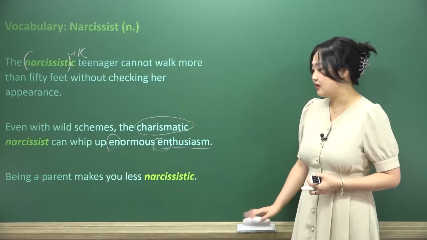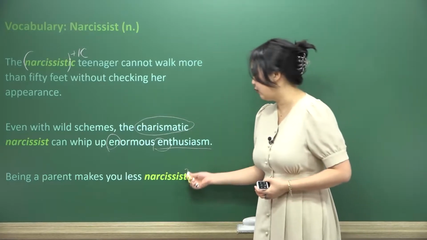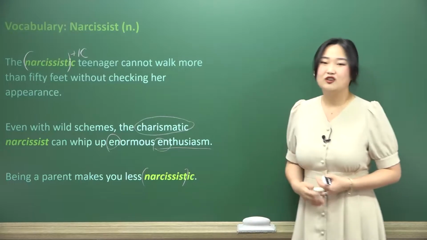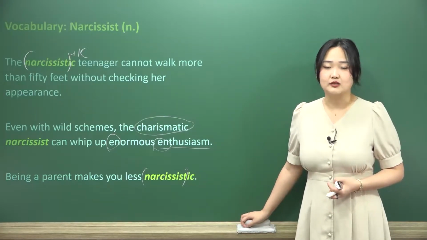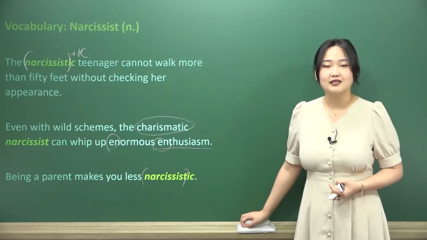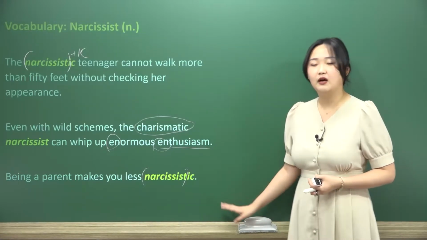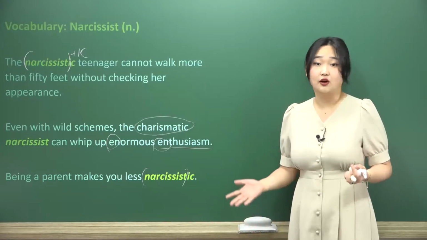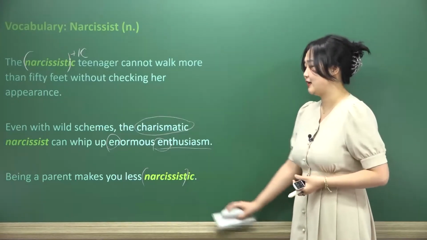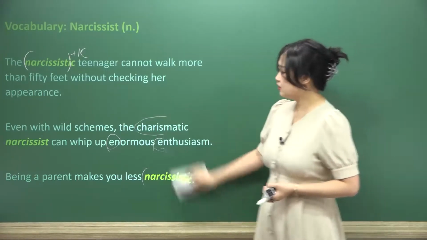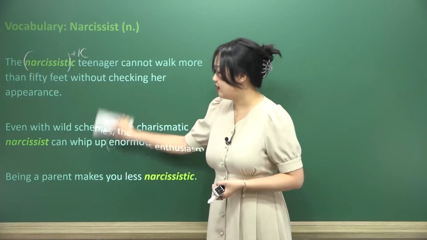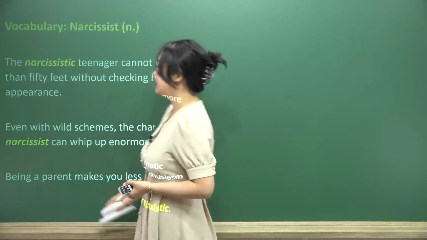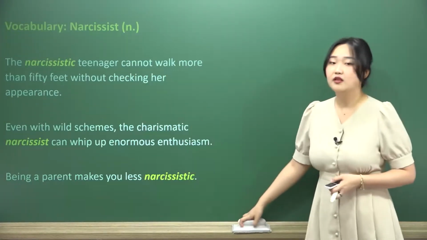Being a parent makes you less narcissistic. And here we have it again one last time as an adjective, narcissist plus narcissistic. Usually when we say the word narcissist, we just say it as a pointed fact. We don't make a large sentence about it usually. We just tend to say, oh, that person's a narcissist. And that's usually all we need to say for the person to understand what we're trying to get across. So usually we'll see it in a lot of different ways. Narcissism, narcissistic, narcissist. But here we're talking about the person, the noun, the narcissist.